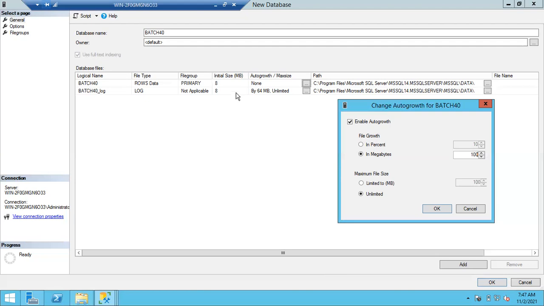So whenever this 8 MB is completely full, 100 MB will be directly added to the particular file. So the new file size will be 108 MB. If the 108 MB is completely full, then again 100 MB will be added, 208 MB. So like that, once the file is full, 100 MB will be added automatically.